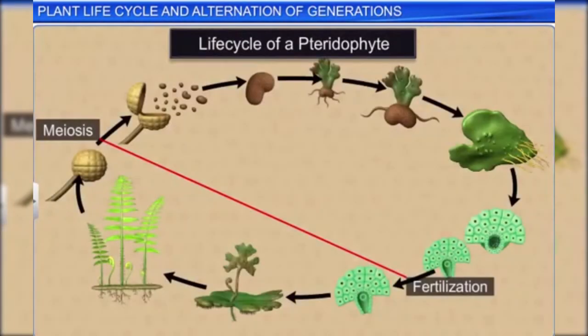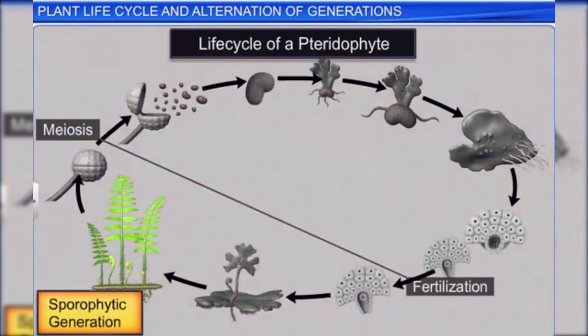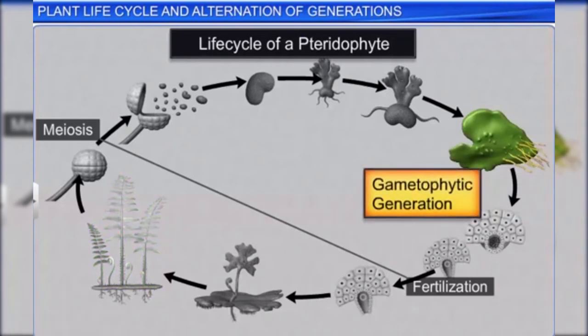In pteridophytes, the photosynthetic sporophyte with vascular tissues is the dominant phase that alternates with the haploid, independent, multicellular, saprophytic or autotrophic gametophyte.